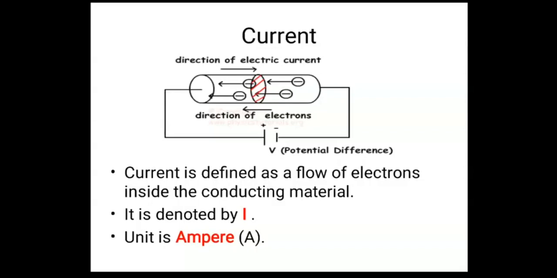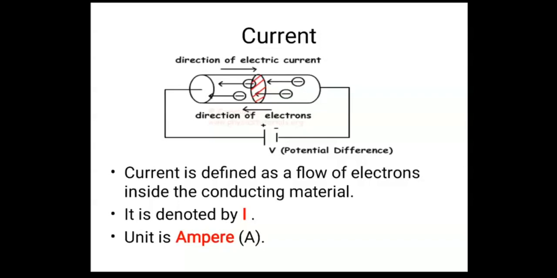So when it is connected to a battery, the negative terminal of the battery will repel the electrons, right? And hence the electrons will start moving towards the positive terminal of the battery, because the charge of the electron is negative and the battery has a positive terminal too, so they will be attracted towards the positive, right?